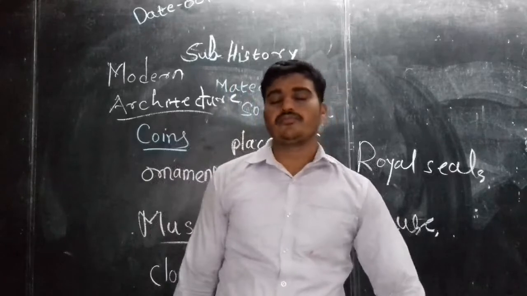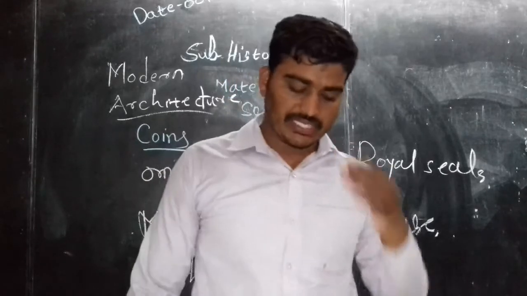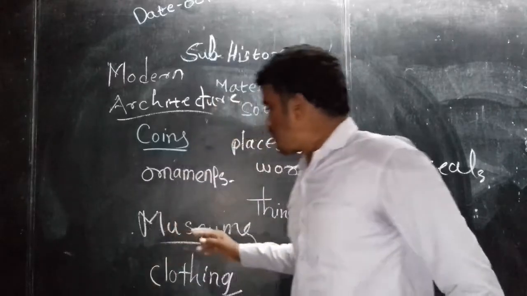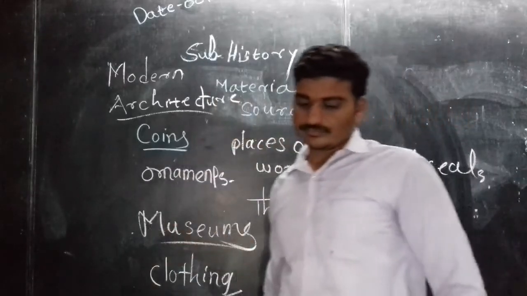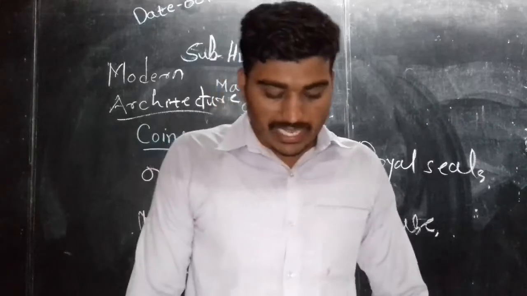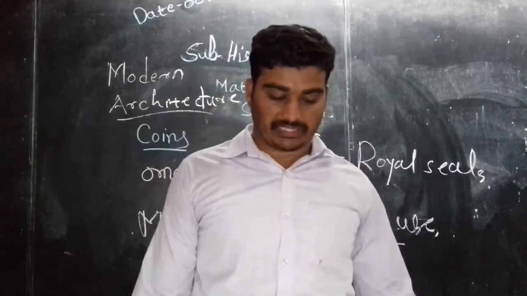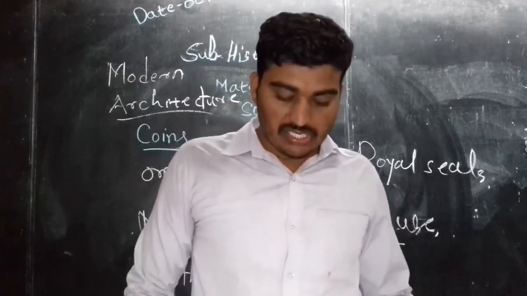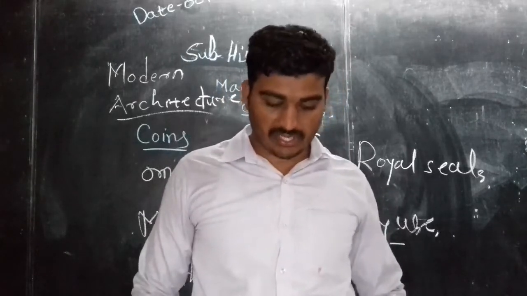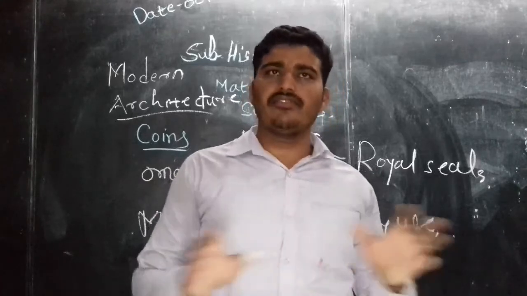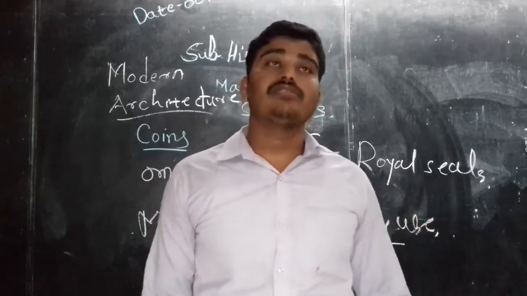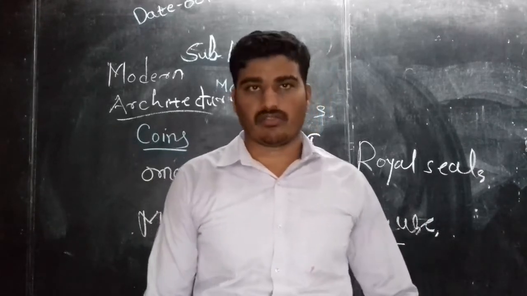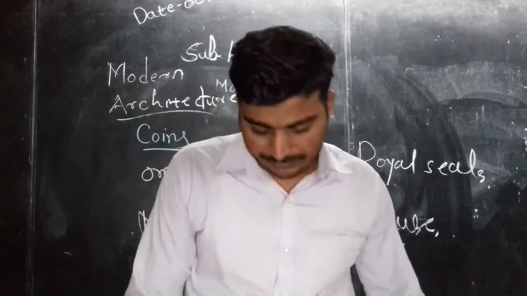Now the second point from the material source that we are going to see is museums. All states of India have museums that depict the characteristics and display the cultural and social heritage of the state. Each and every state has its own special museums, and they display the culture and tradition related to their state.